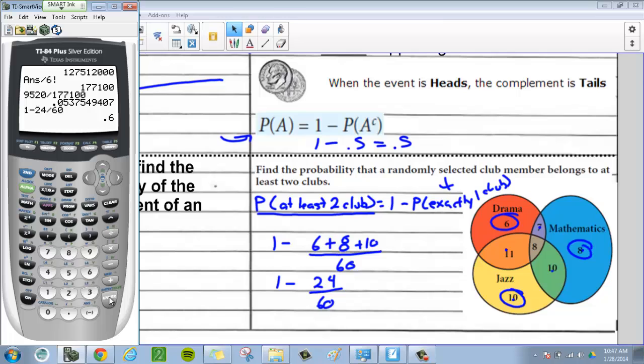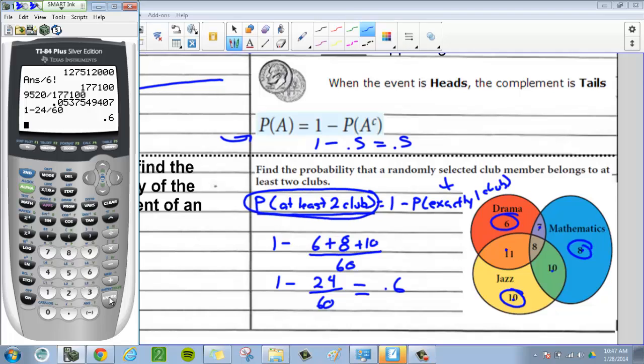So the probability that a student is in at least 2 clubs is equal to 0.6 or 60%. So what's the probability of them being in exactly 1 club? Well, what's 100 minus 60%? That would be a 40% chance that they're in exactly 1 club, if you wanted to find that as well.